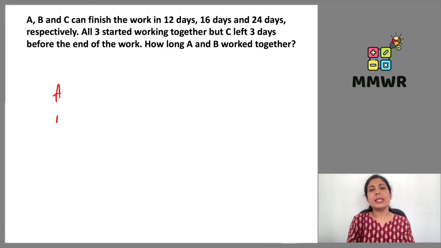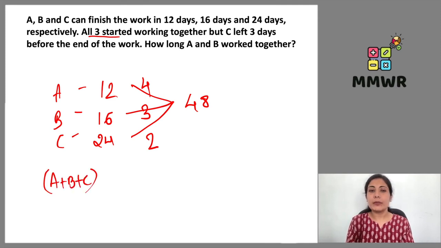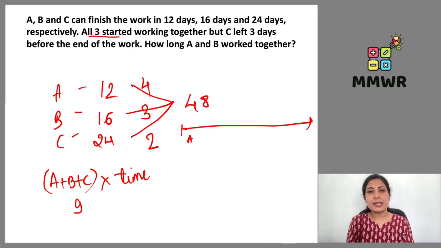A, B, C can finish the work in 12, 16 and 24 days. We can easily find out the LCM here, which is 48. So this gives us the efficiency. After getting it, all three started working together. That means A, B, C, all of them are working with the efficiency 9. But for how long? That is of course missing here. We don't know that.